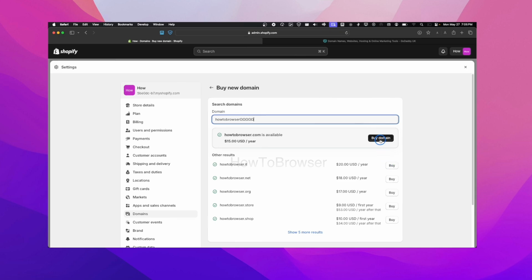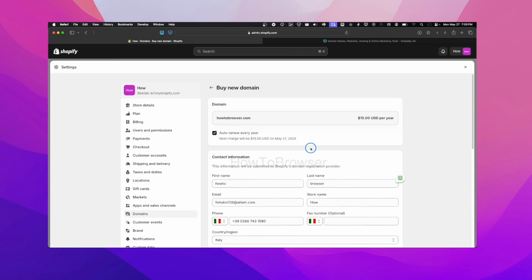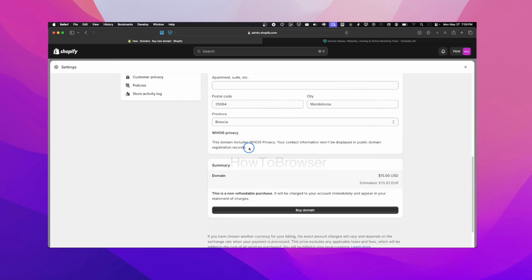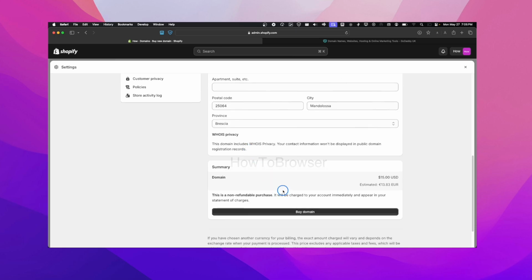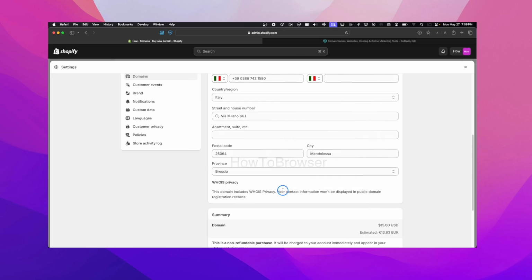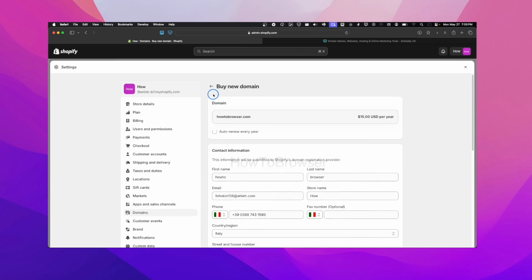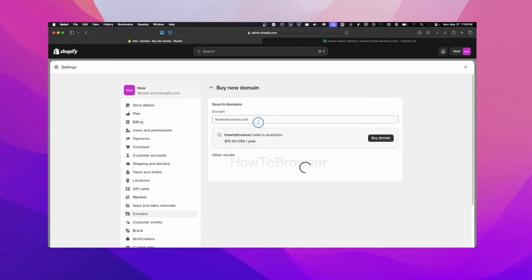I can click on buy domain, and now I can enter all the contact information. I also have this auto renew every year. And then I can click on buy domain, and I just need to add my card information. That's what I have to do.